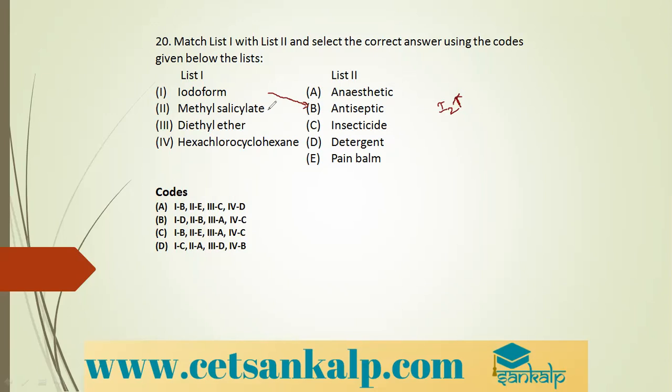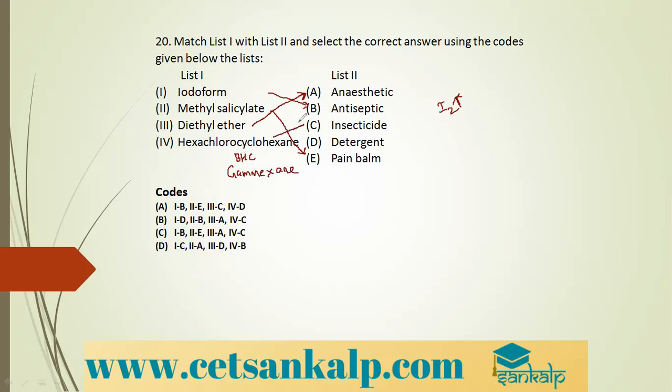Methyl salicylate, we have just seen, is used in iodex. It is used as a painkiller, so methyl salicylate is a pain balm. Diethyl ether is an anesthetic. Hexachlorocyclohexane is nothing but BHC, benzene hexachloride, with the commercial name Gammexane.